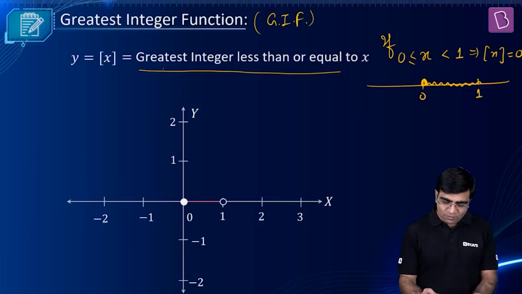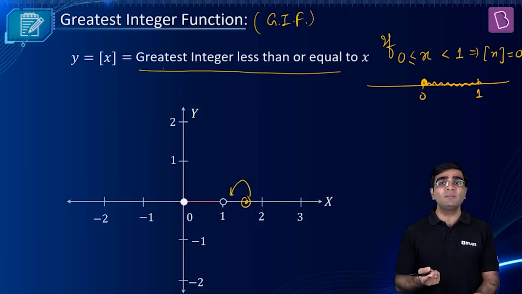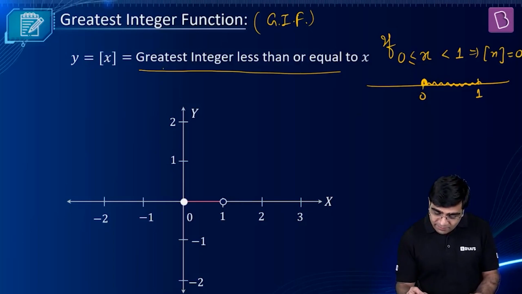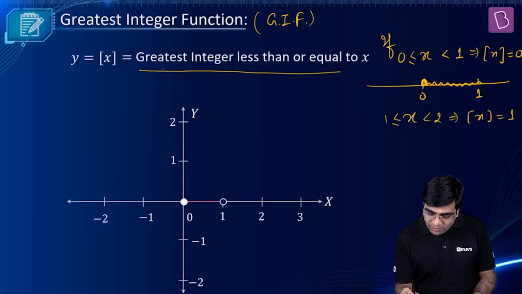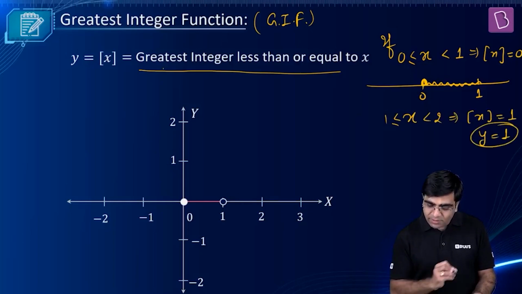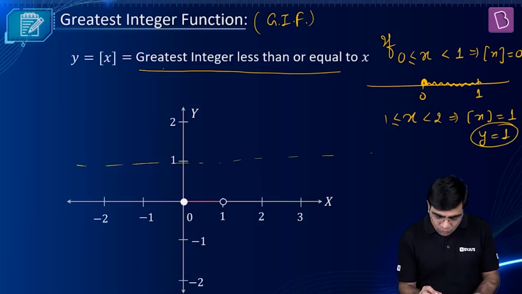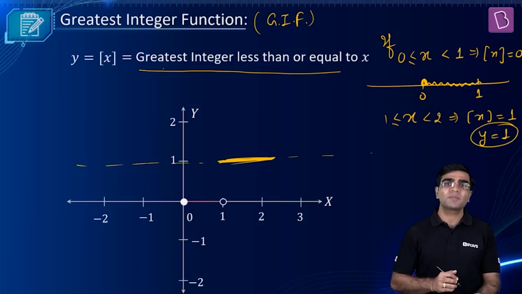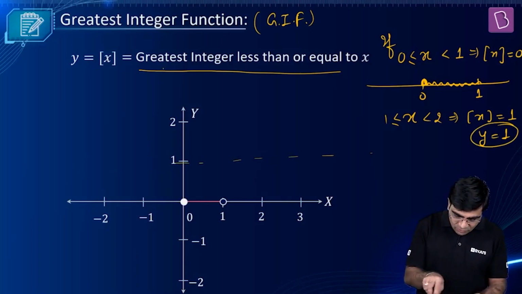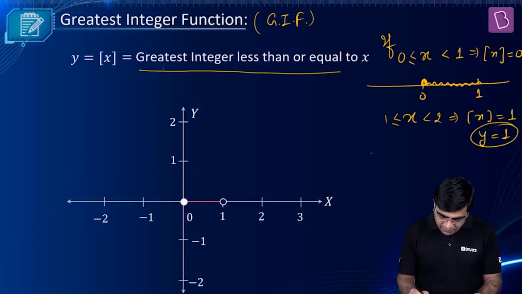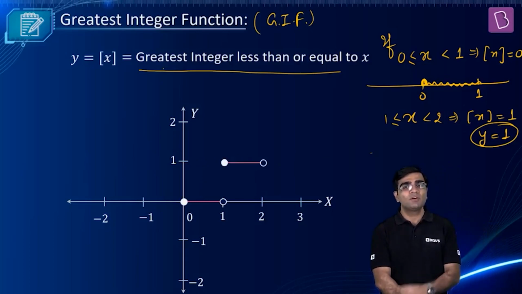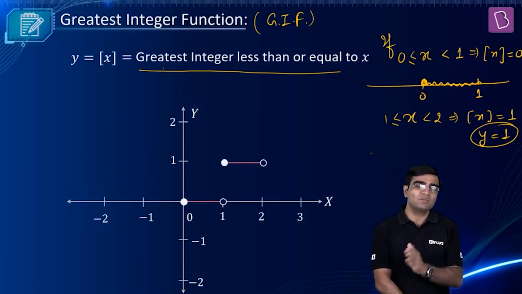Okay, let's say when x is from 1 to 2, any number from here. What is the previous integer? 1. So from 1 to 2, what will my y value become? Y equal to 1. So if x is from 1 to 2, it implies that GIF of x equal to 1, which implies that the line will become y equal to 1. So I need to plot the line y equal to 1. Y equal to 1 is a pretty long line, right? But I want it only from 1 to 2. So only this portion here. Are you getting that? Okay. So I'm erasing it so that you should not get confused. So the final graph will be only this part. From 1 to 2, what do I get? Y equal to 1.